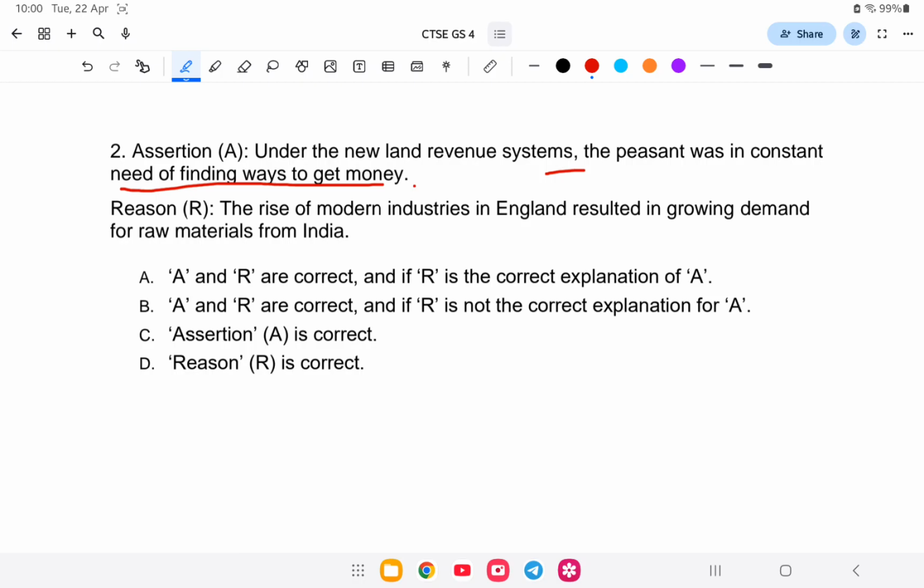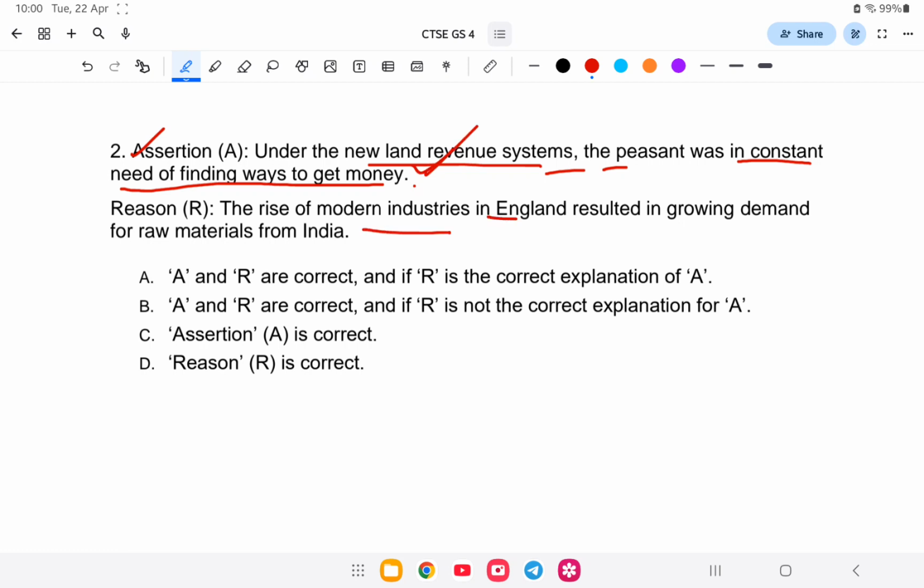So it's a history question. First, the assertion: under the new land revenue system, the peasants were in constant need of finding ways to get money. So this is correct.